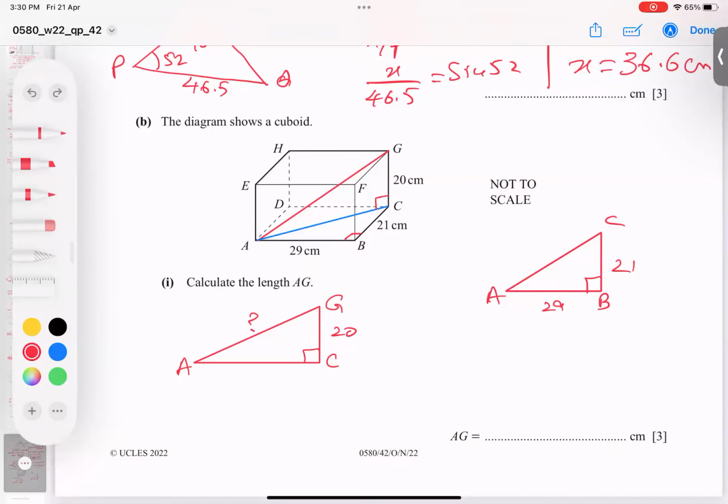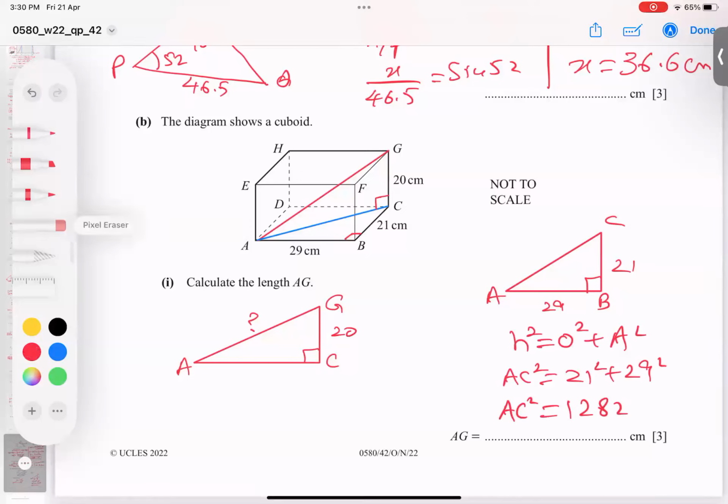What is the Pythagoras theorem? Hypotenuse square equals opposite square plus adjacent square. In front of 90, that side is always called hypotenuse. So AC square is 21 square plus 29 square, one opposite, one adjacent. When I type in the calculator, students, you can type parallel with me, I get 1282 as AC square. If we take the root of the whole, I'm getting 35.805, but please don't write it short, keep minimum 3 to 4 decimal places.